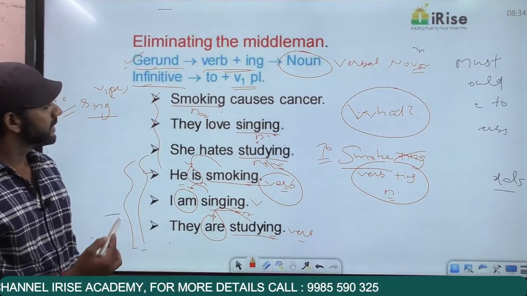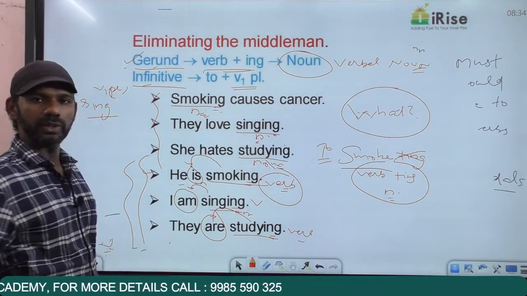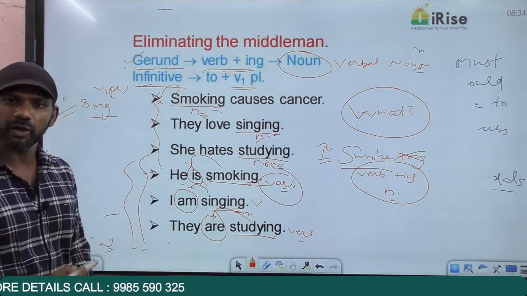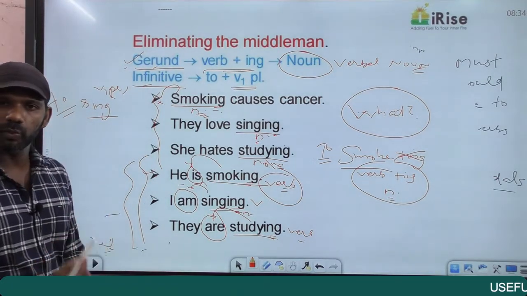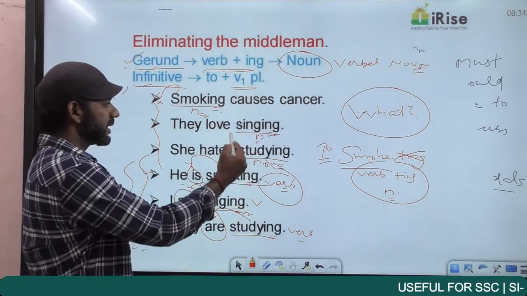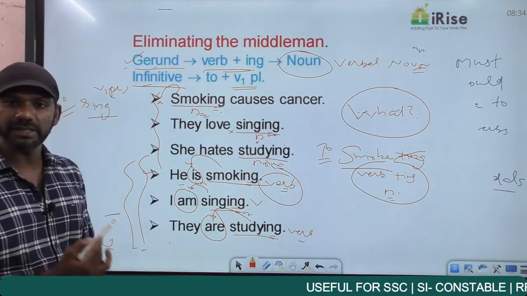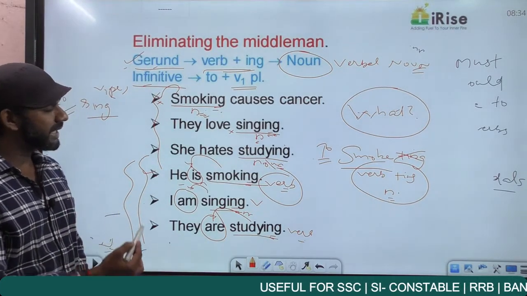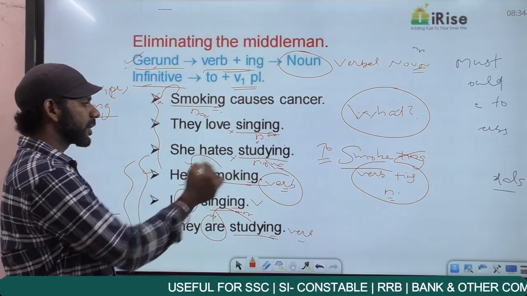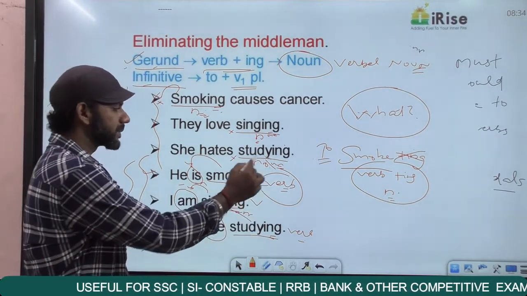Now come to these three sentences. The first three. Smoking causes cancer. Smoking is an ing word. We don't have an auxiliary verb in front of smoking, so smoking cannot be a verb here. Smoking becomes a noun here. They love singing. Singing is ing. There is no auxiliary verb in front of singing. Singing cannot be a verb here. Singing becomes a noun here. She hates studying. Studying is ing. No auxiliary verb in front of studying. Studying cannot be a verb here. Studying becomes a noun here.